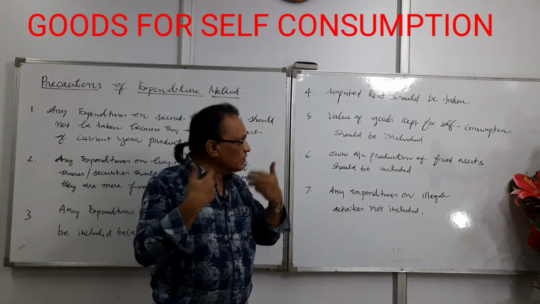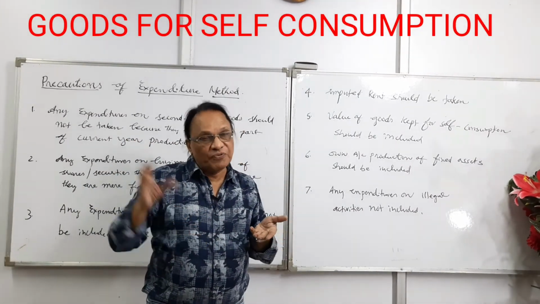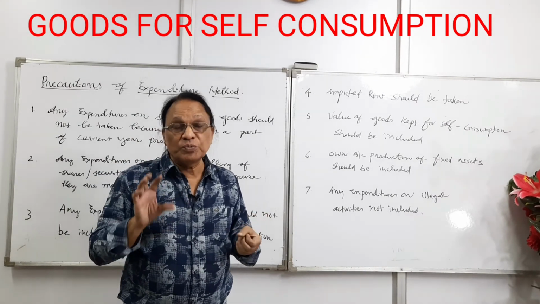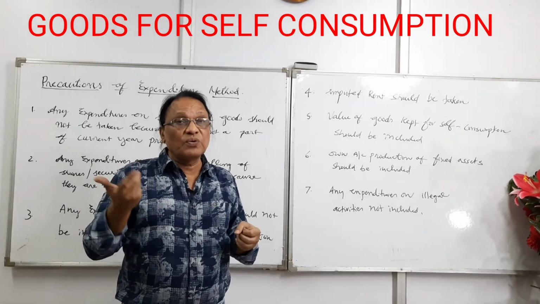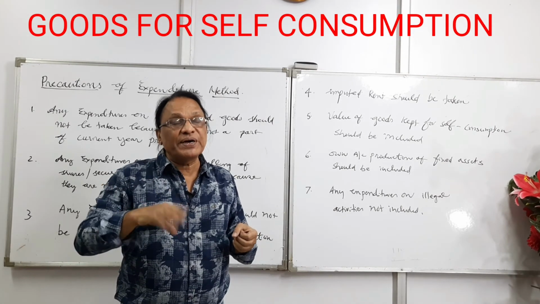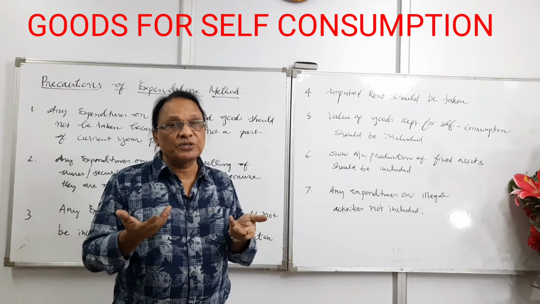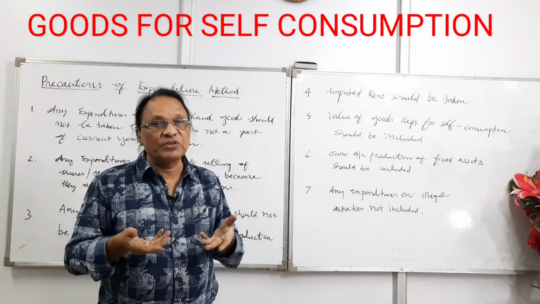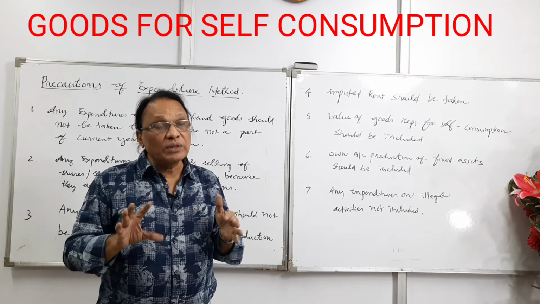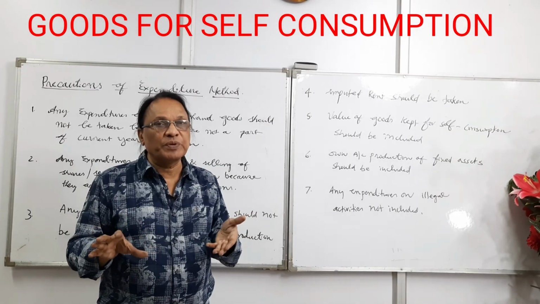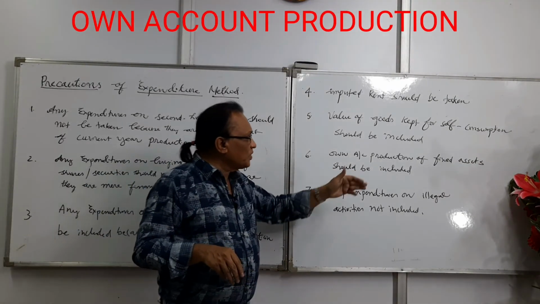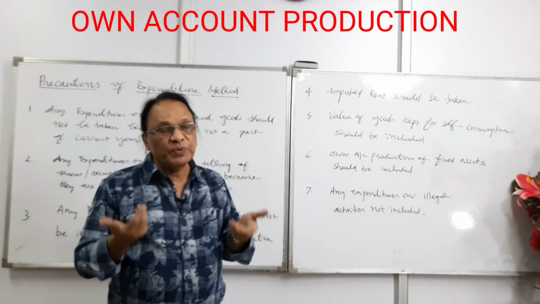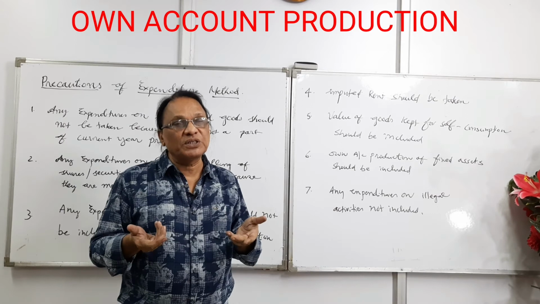Value of goods kept for self-consumption should be taken. So farmers, I told you, they produced 100 quintals of rice. Out of 100, they consumed 20 quintals. So we should take the whole 100 quintals. The farmer has consumed 20 quintals. That is his expenditure. So you write it as that's an economic activity. Value of goods kept for self-consumption should be taken in all the three methods: product, income, and expenditure. Own account production of fixed assets. I told you in all the three methods, farmers produce their own house, farm implements, that should be taken.